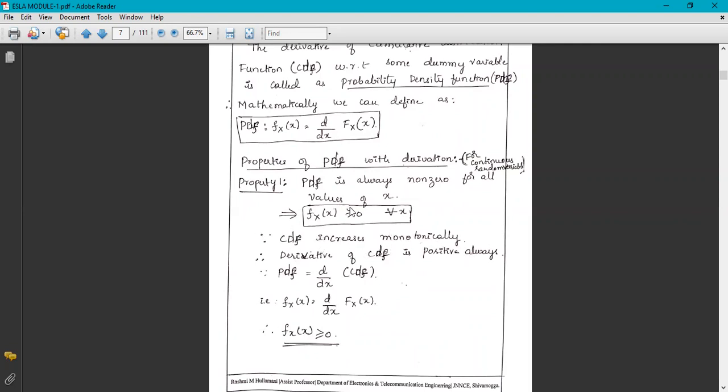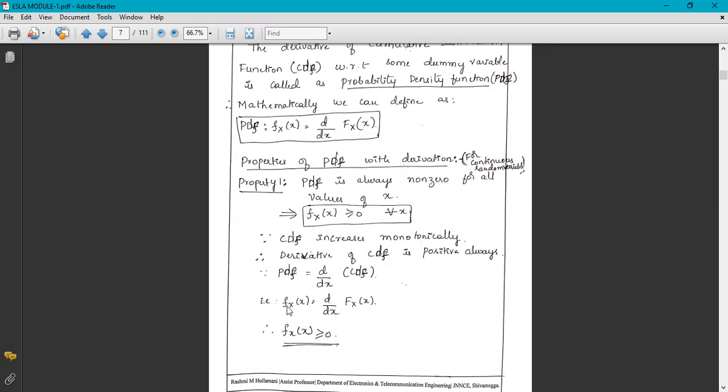CDF increases monotonically, so the derivative of the CDF is positive. The derivative of the CDF, which is nothing but the PDF, is therefore always non-negative.